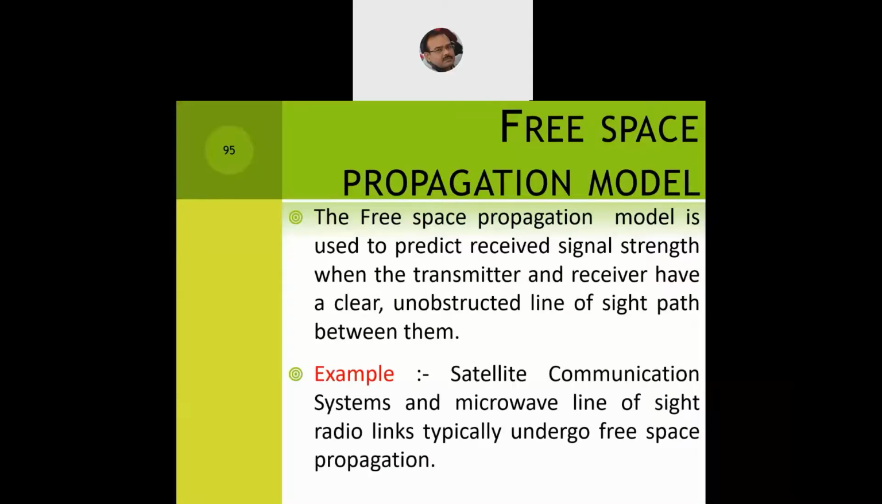Now, what could be the probable example for it? For example, satellite communication systems and microwave line of sight radio links. Typically, all of them undergo free space propagation. So propagation of a signal in a free space environment is what we refer to as the free space propagation model.